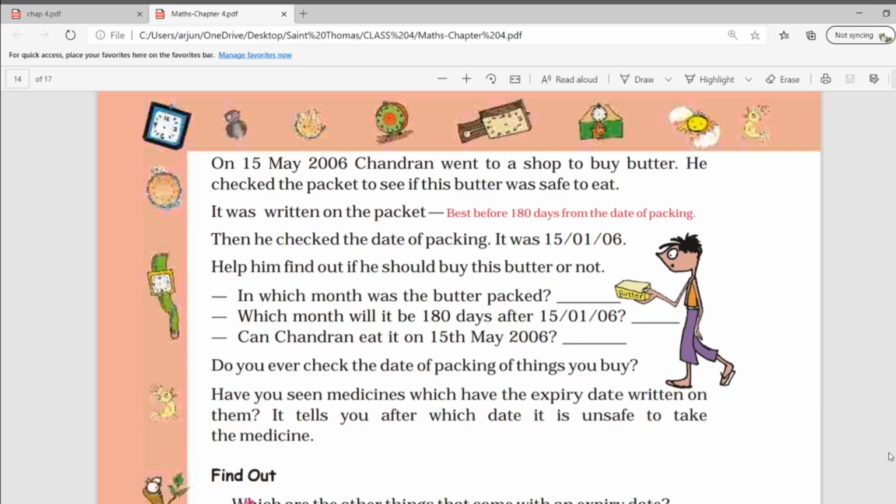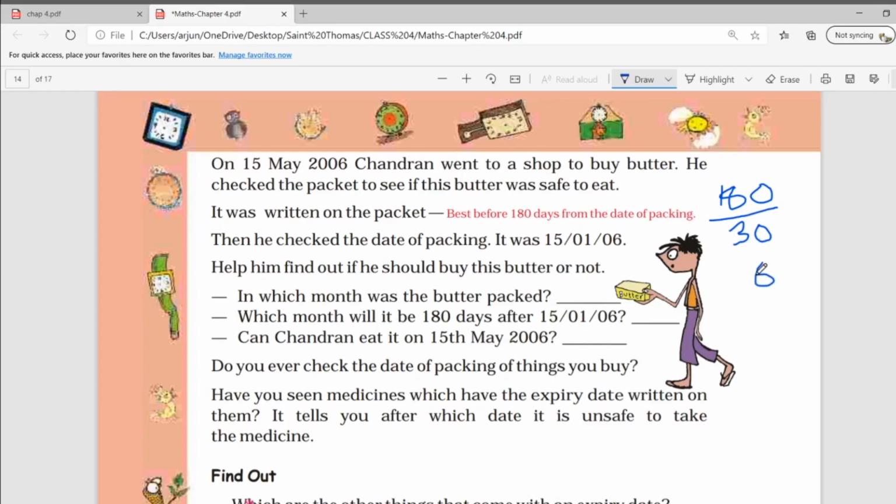Okay, so just note one thing: in 1 month there are 30 days, or sometimes in the even number of months there are 31 days. So, considering it has 30 days in a month, we can divide 180 by 30. Okay, so you will get the answer 6.